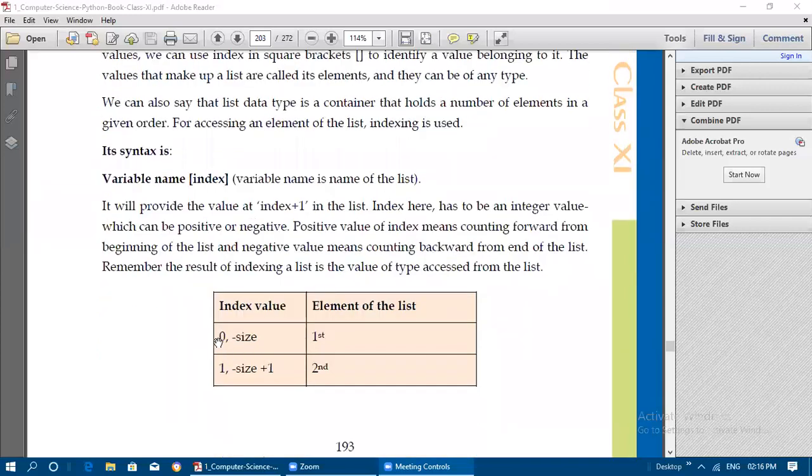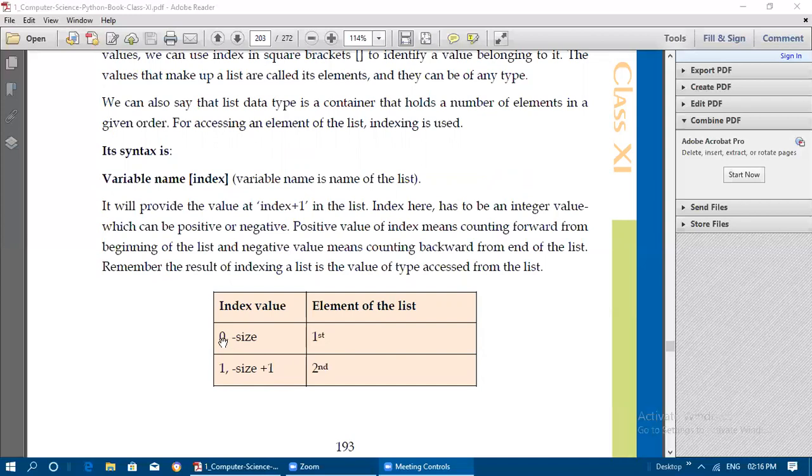If you give the index value as 0, the element of the list will be the first element. If you give the index value as 1, the element will be the second element. As we saw in strings, in the same manner index values are used in order to access the element in the list. A list can have integer numbers, floating point values, string values, and it can have another list also. Tuples also we can place inside the list.